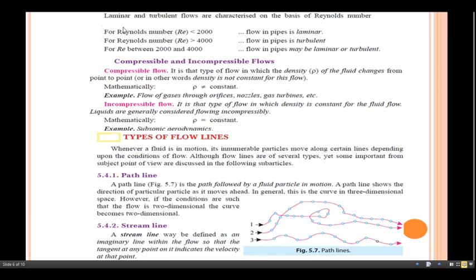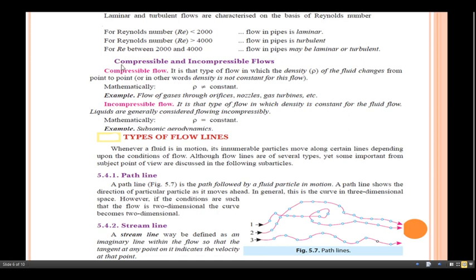Now laminar and turbulent flows are characterized on the basis of Reynolds number. For Reynolds number below 2000, the flow in a pipe is laminar. If the Reynolds number is greater than 4000, the flow in the pipe is turbulent. If the Reynolds number is in between 2000 and 4000, then the flow in pipes may be laminar or turbulent.